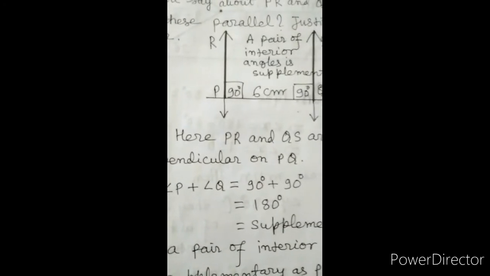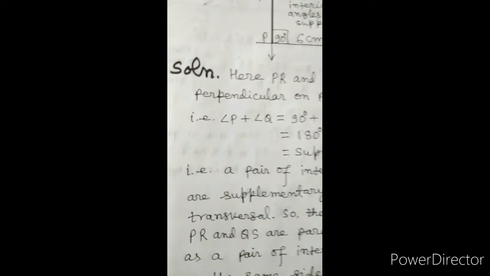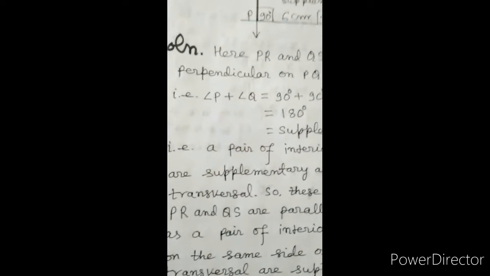Here PR and QS are perpendicular on PQ. Hence angle P plus angle Q is equal to 90 degree plus 90 degree, that is 180 degree. It is supplementary. Hence, a pair of interior angles are supplementary as PQ is a transversal.